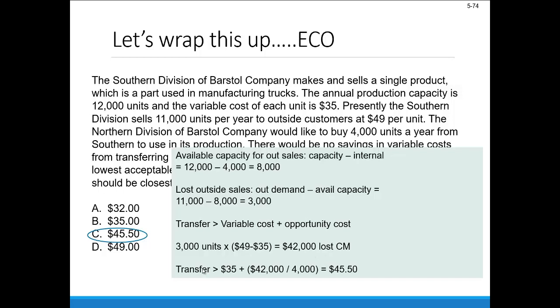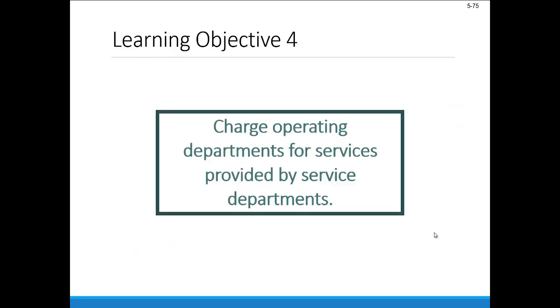And now that lowest acceptable transfer price should be greater than or equal to the $35 variable cost per unit plus that lost CM of 42,000 divided by the 4,000 total units to be transferred, and that's how we get our $45.50. Okay, learning objective 4 was to charge operating departments for services provided by service departments.